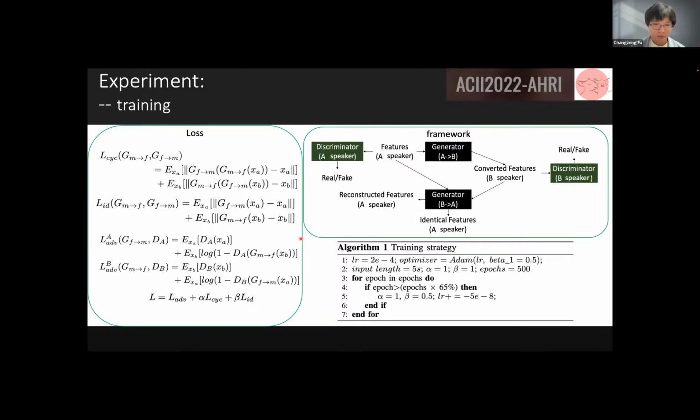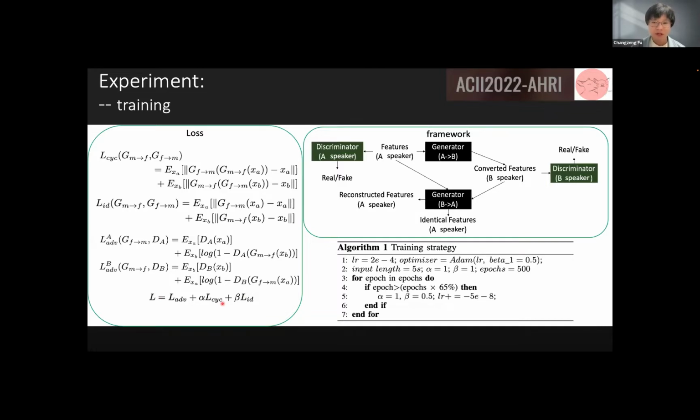And after that, there's adversarial loss, in which we have discriminator A and discriminator B to compare the difference between the original sample and the reconstructed sample. And in general, we combine all these three types of loss as this formula shows.